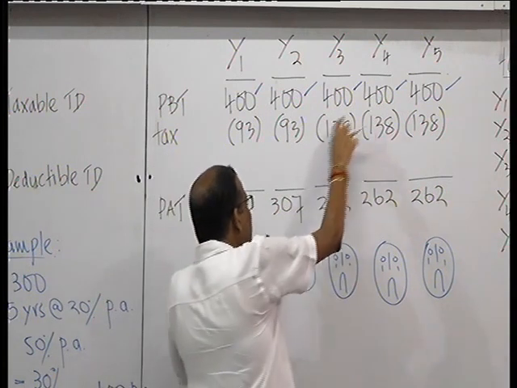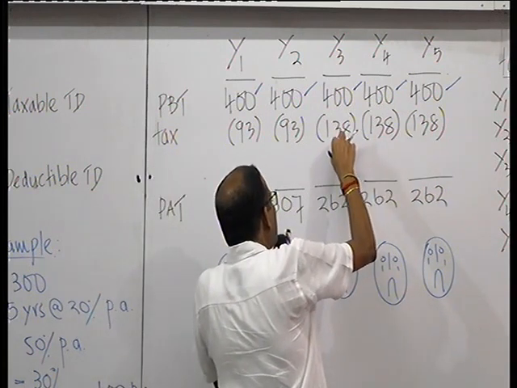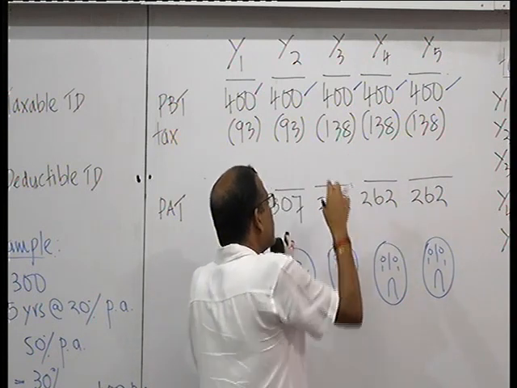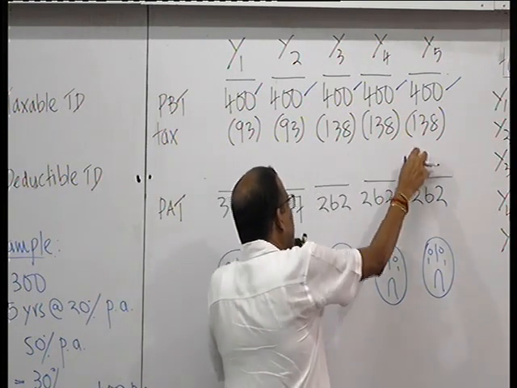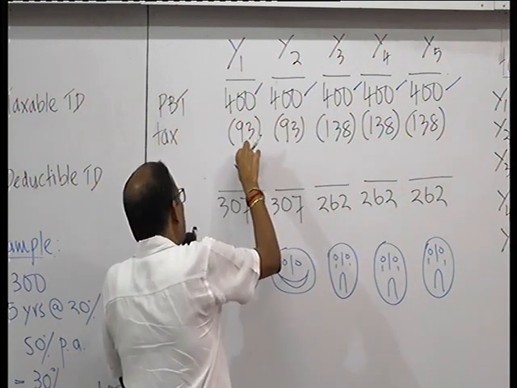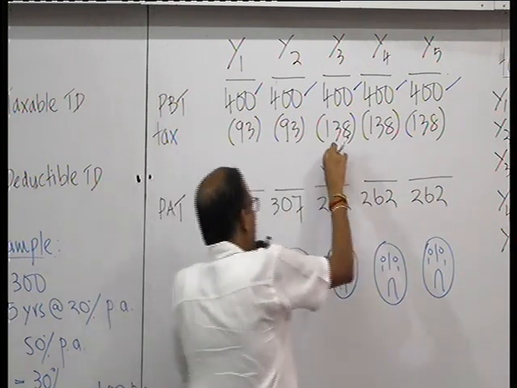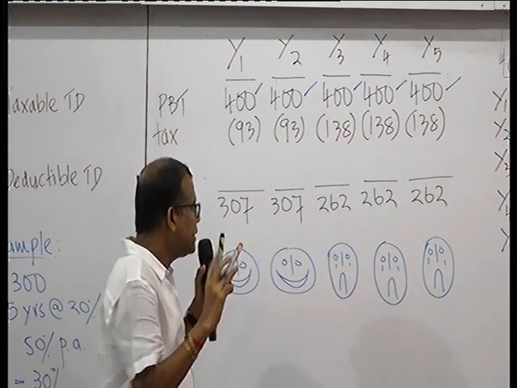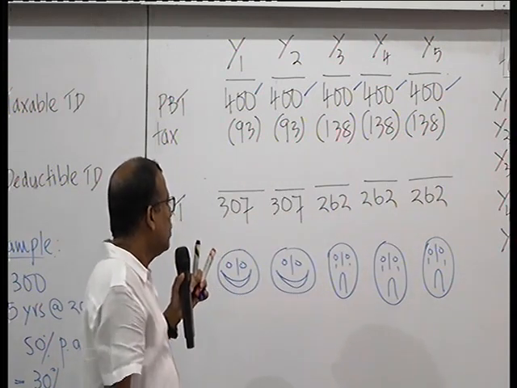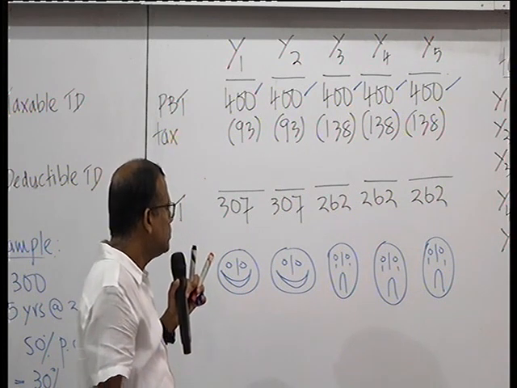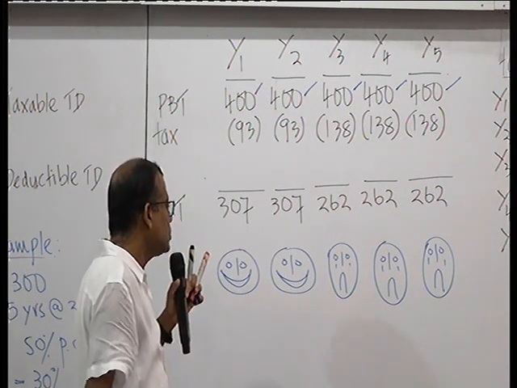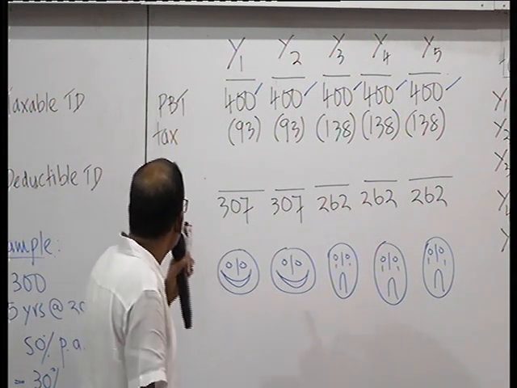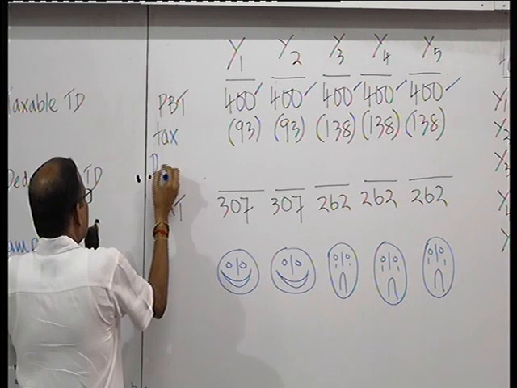In the third, fourth and fifth years, instead of 120 tax, you have paid 138. So 18 more, 18 more, 18 more. Here you have a benefit of 27, 27. Here you are paying 18, 18, 18 more. So that made this anomaly. What you can probably do is introduce an arbitrary tax, which is called deferred tax.